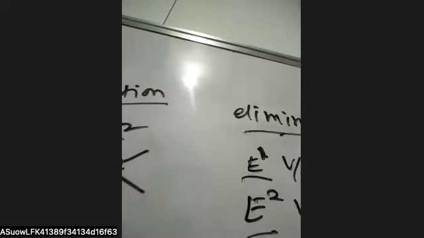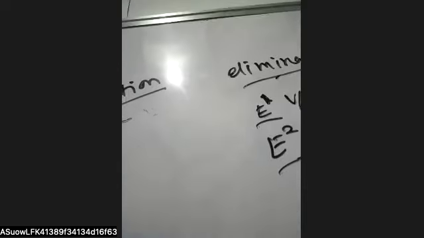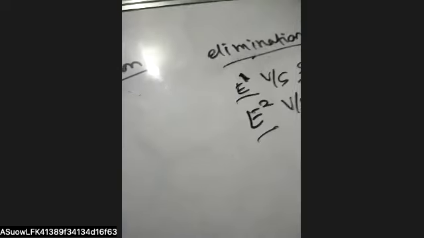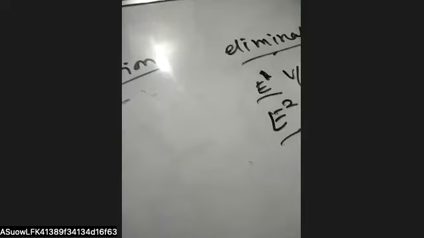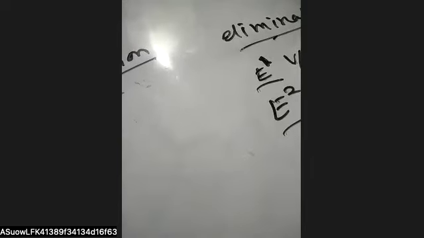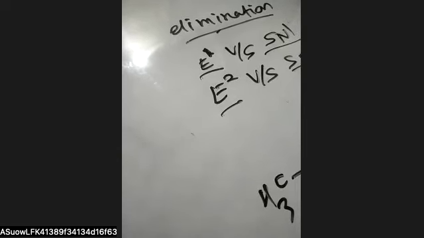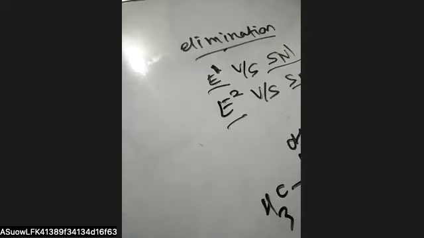Here we are having H plus, the acidic condition. So we protonate from here. Here some probability of elimination is there, as this H will leave to form the elimination product.